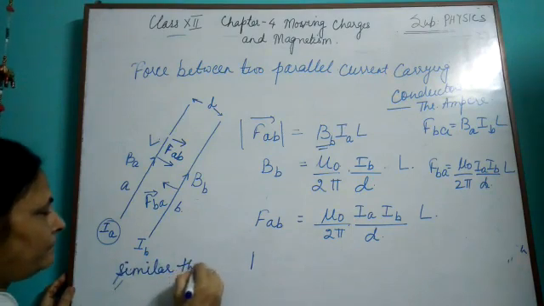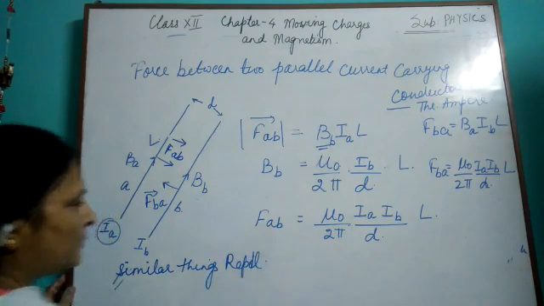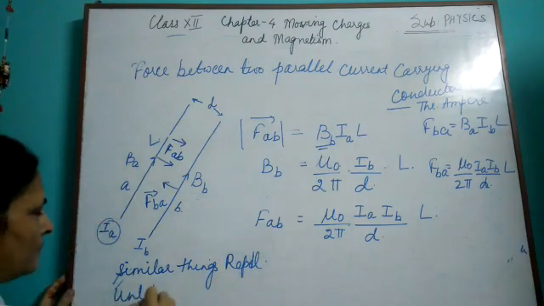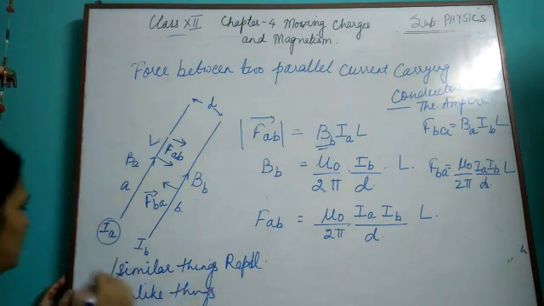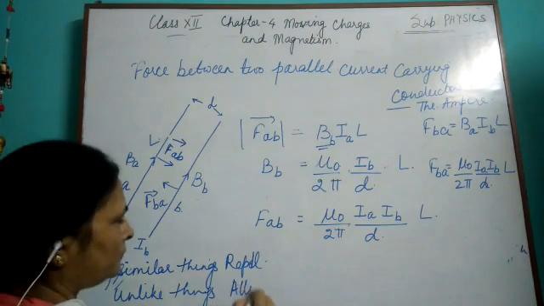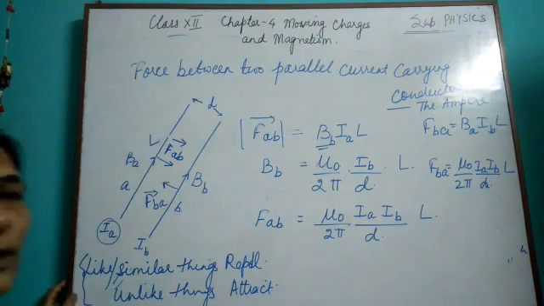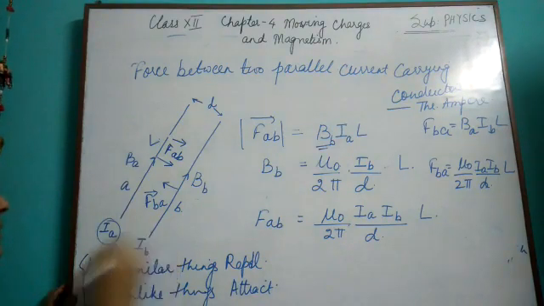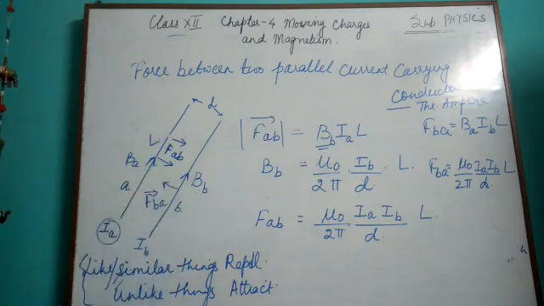What is our expectation? Similar things repel, and unlike or dissimilar things attract. This is a common rule which we have been talking about so far, but here this is an exception.